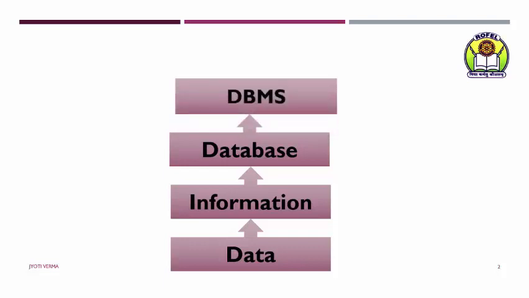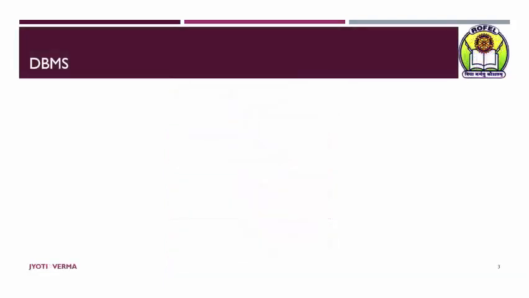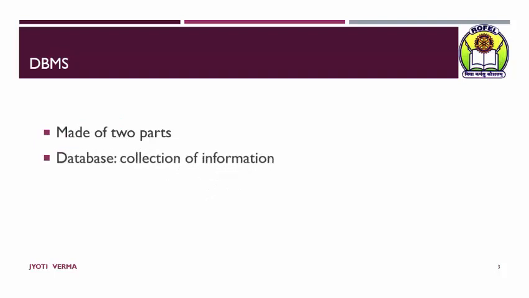And to manage this database, we need a database management system. So what is a database management system? It can be divided into two parts. First part is database, that means a collection of information. Any database contains information pertaining to a single subject or an entity. For example, a database which contains information of the student will only contain information of the student. You can't mix the information of student with information of employee.